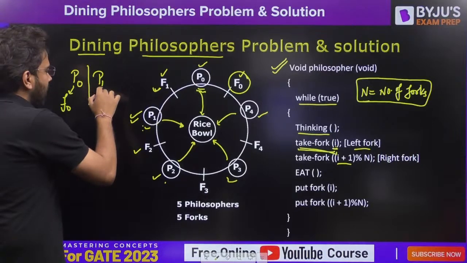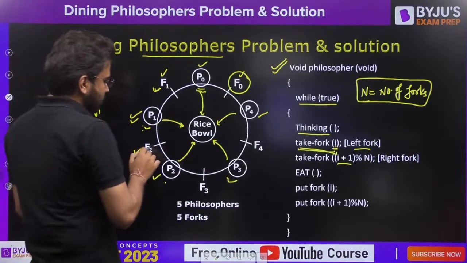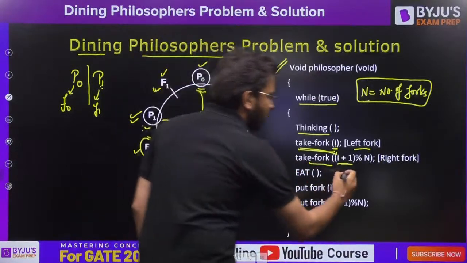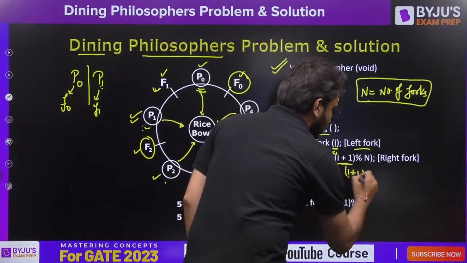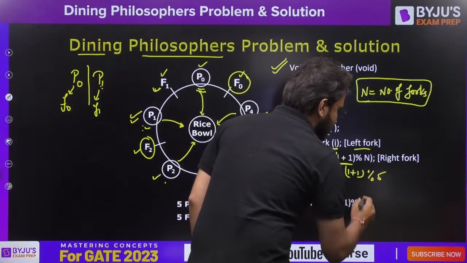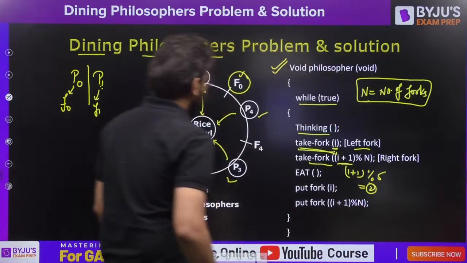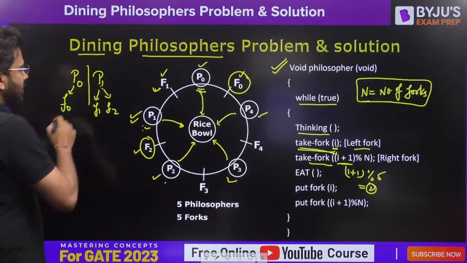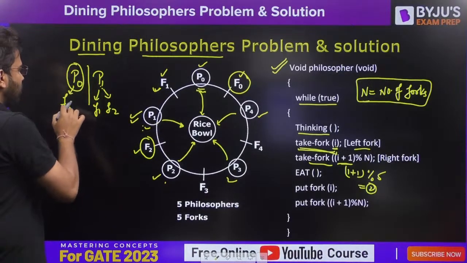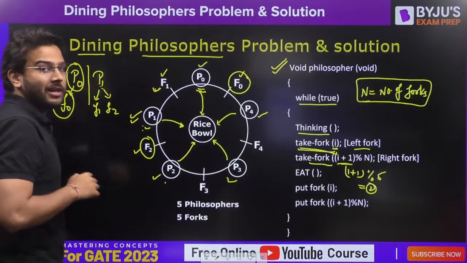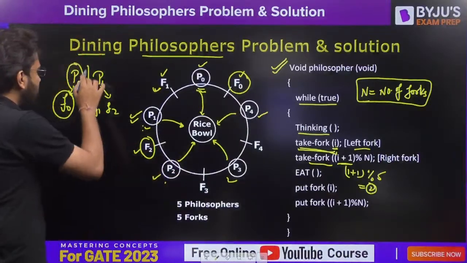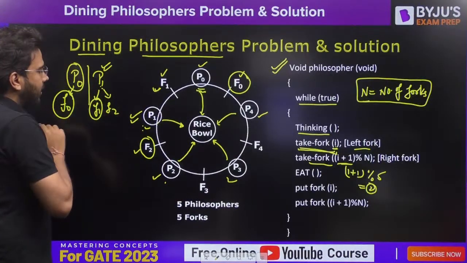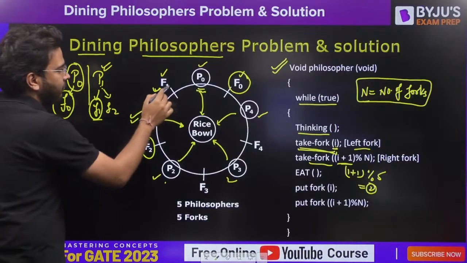Now let's say P1 is going to pick its right fork. So here take fork I plus 1. I value is 1, so 1 plus 1 mod n. N value is 5, so it is going to be 2 only. So now it is going to pick its F2. So what happens here is, first we started with P0 and it picked its left fork, but after that it got preempted and P1 arrived, and P1 has picked its left fork, which is the right fork of P0.